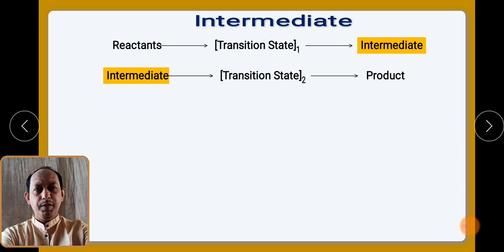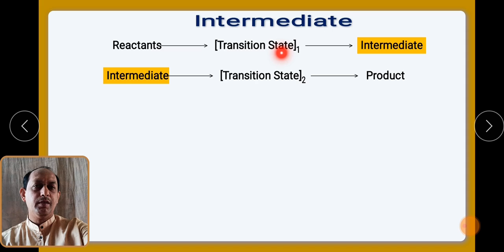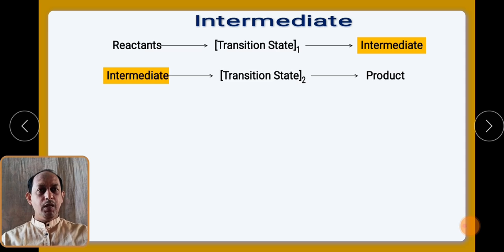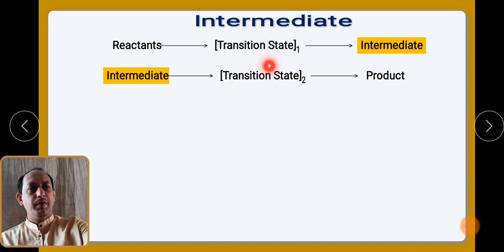So in a two-step reaction, the reactants first combine to form transition state 1, and this transition state 1 is then converted into an intermediate. This intermediate in the second step again gets converted into transition state 2, and then transition state 2 is converted into product. So basically, intermediate formation occurs in a two-step reaction, and during the intermediate formation two transition states are formed.